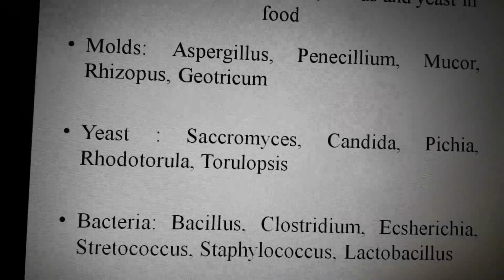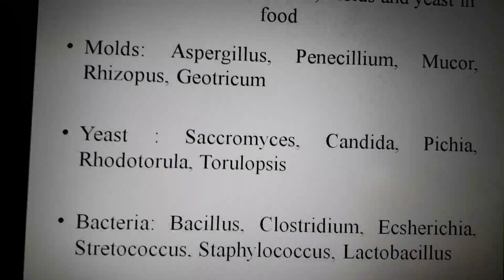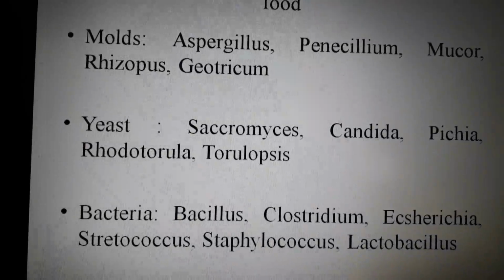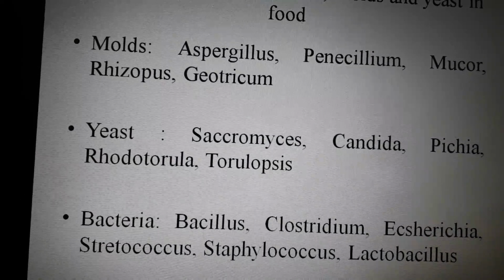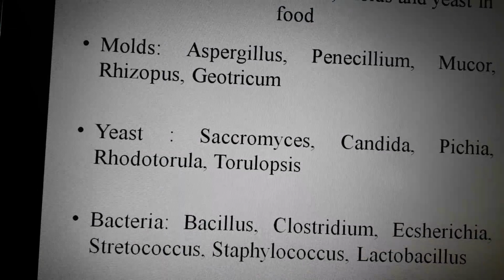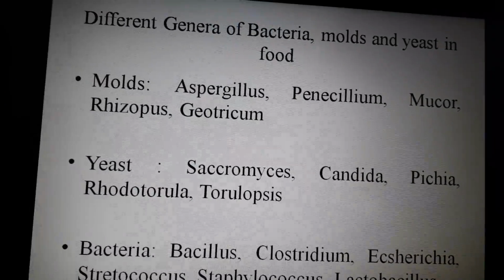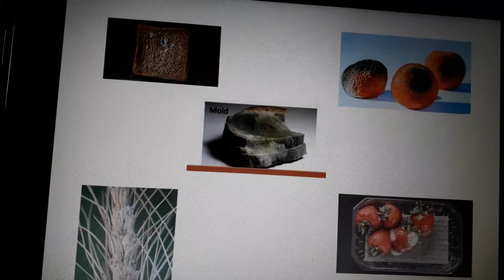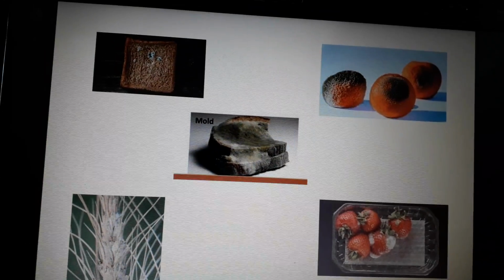Now when we come to bacteria, they belong to the categories of Bacillus, Clostridium, E. coli or Escherichia, Streptococcus, Staphylococcus and Lactobacillus. These are the different genera present in food and they have their role in that particular foodstuff.